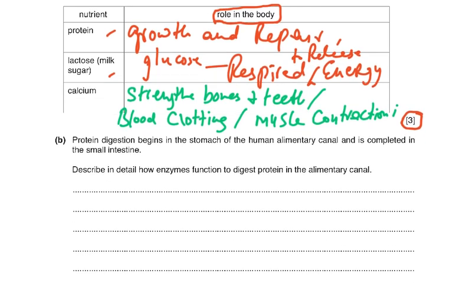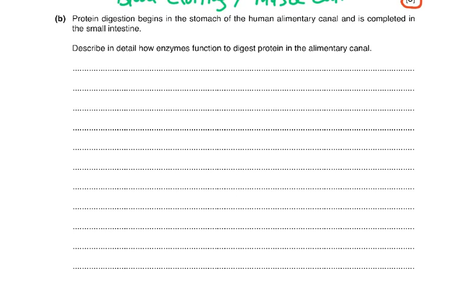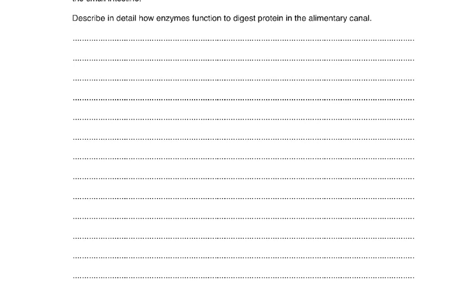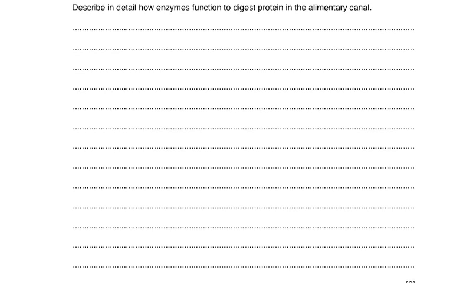Now coming to the B part of the question. Protein digestion begins in the stomach of the human alimentary canal and is completed in the small intestine. Describe in detail how enzymes function to digest protein in the alimentary canal. So basically, how enzymes function.